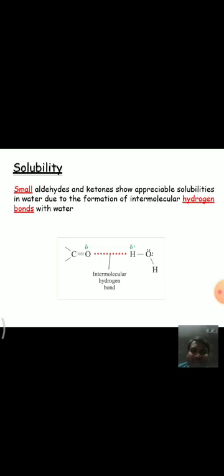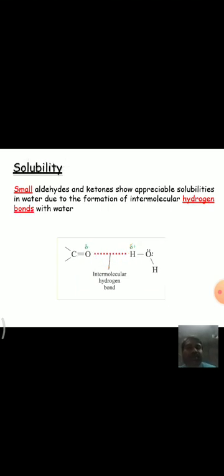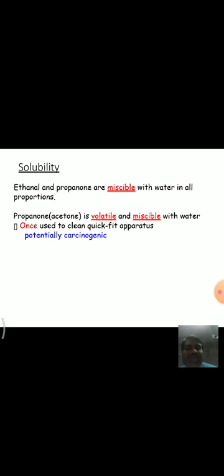small aldehydes and ketones show appreciable solubility in water due to the formation of intermolecular hydrogen bonding with water. That means the smaller aldehydes and ketones, due to the polar nature of the oxygen, form hydrogen bonds with water molecules, hence they show appreciable solubilities. And ethanol and propanol are miscible with water in all proportions if you compare the solubilities.